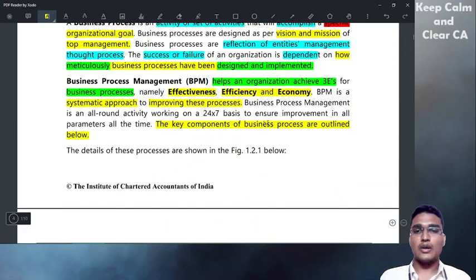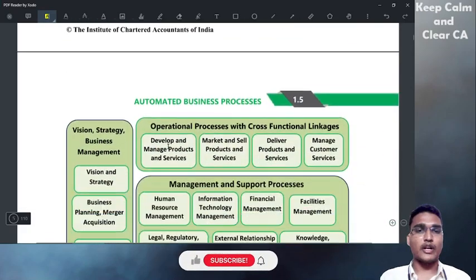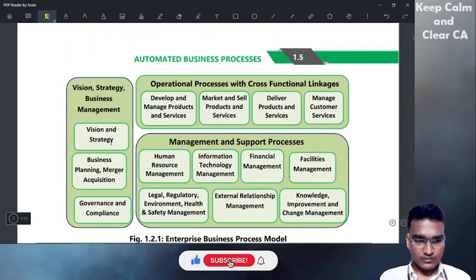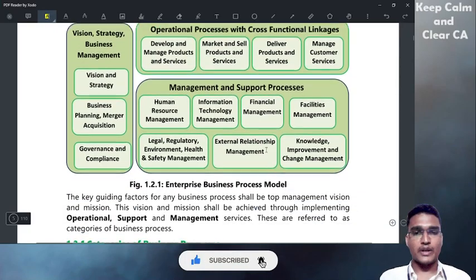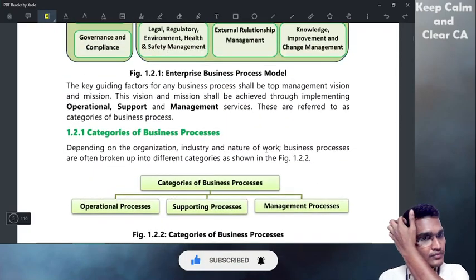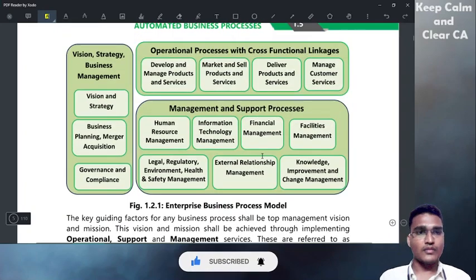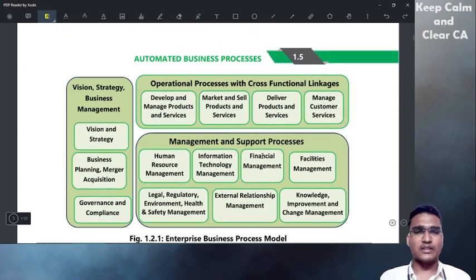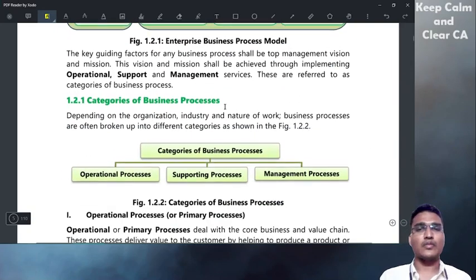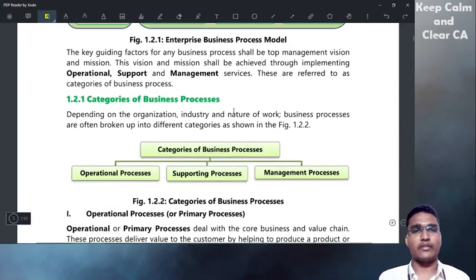So the key components of business processes are outlined below. These are the key components. Just go through, you just refer to this chart. This is not that important, they have just given an example. Just go through it. I will not be explaining, it will take a lot of time.